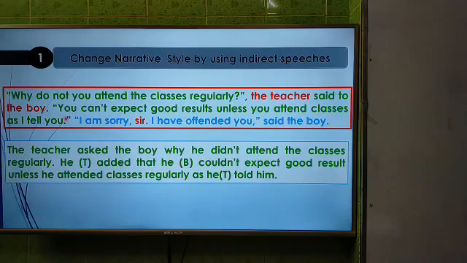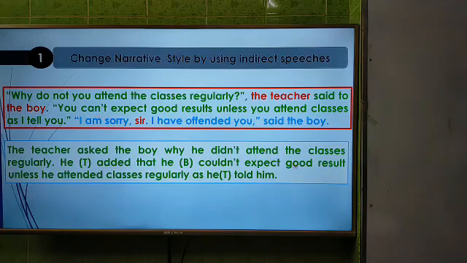Now go to the second sentence. "You can't expect good results unless you attend classes as I tell you." This is also said by the teacher. So this is the second sentence of the teacher. So he, that means the teacher, added that he couldn't. Couldn't is the past form of cannot, and we know that can't will be couldn't.